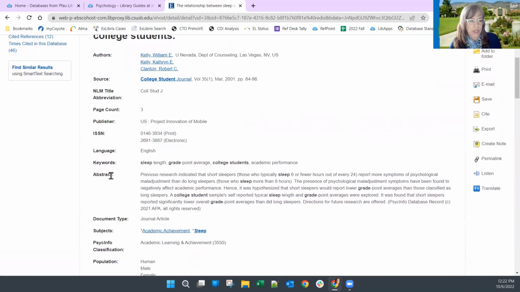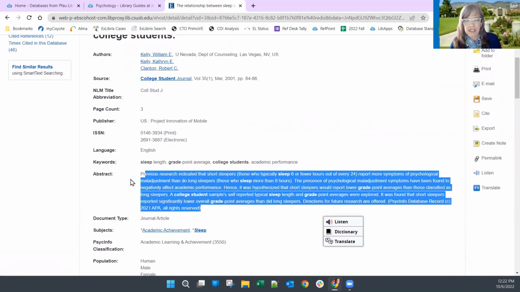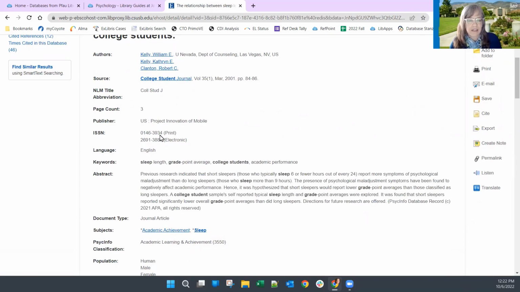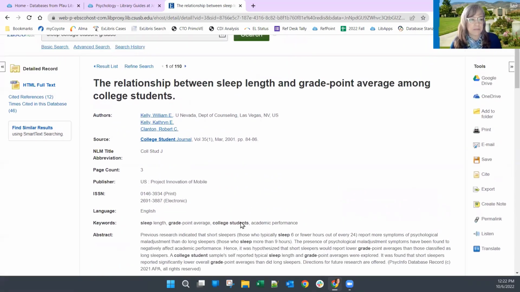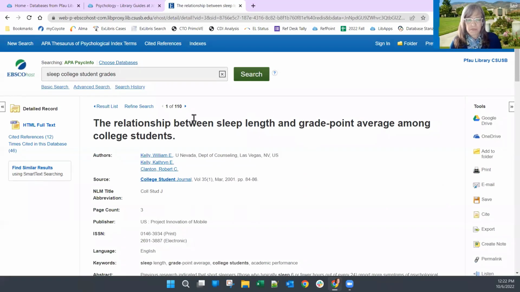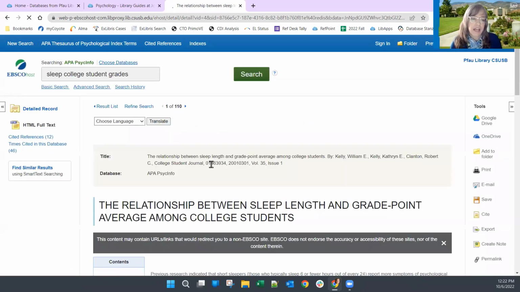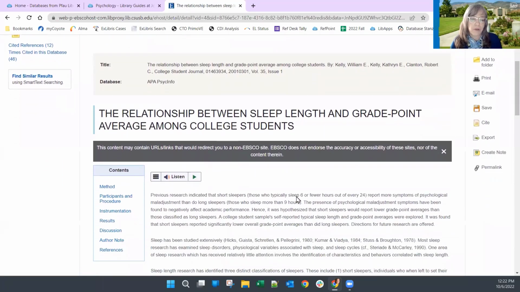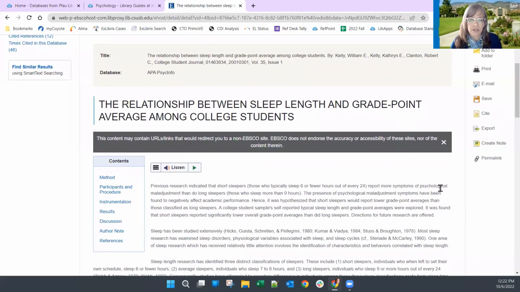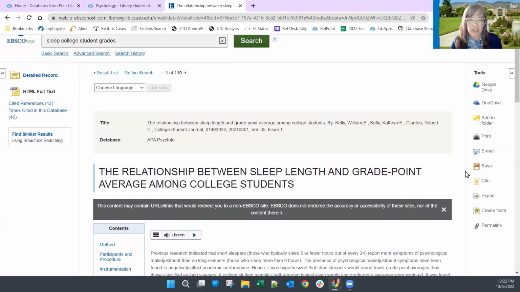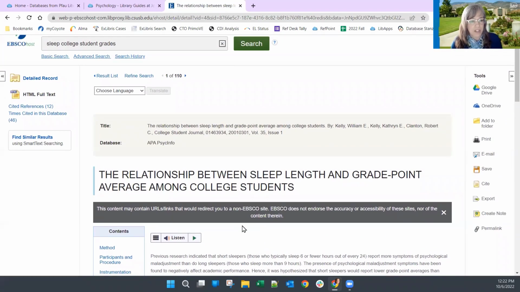So here I can see the abstract, and exactly what went on in this study that they conducted. This one, as it turns out, does have the full text here. It's not a PDF, which is unusual, but at least it has the web version of the text. So I could still, for example, email that to myself or save a copy if I wanted to.